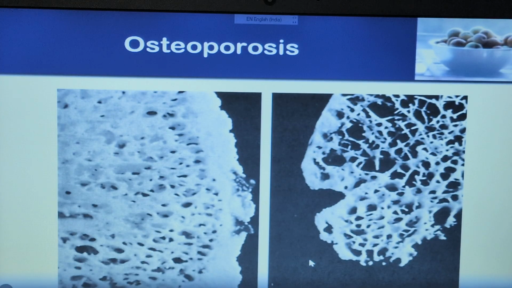This is a diagram picture of osteoporosis, showing how degradation of the bone tissue takes place. See here, this is the degradation of the bone where there is deficiency of calcium ion. See this happened, right? This is osteoporosis.